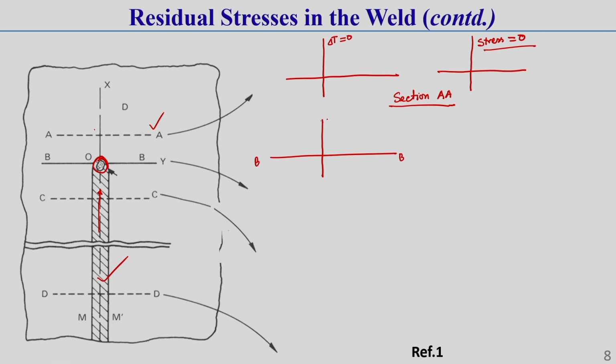Here there is a very high temperature, and let this temperature cross the melting point of the material. Along the width direction, this temperature gradually decreases, and after some time it returns back to room temperature. Let us say here it is room temperature.